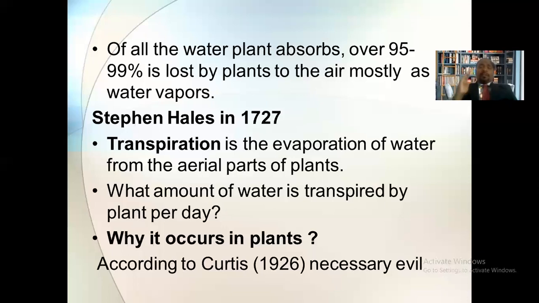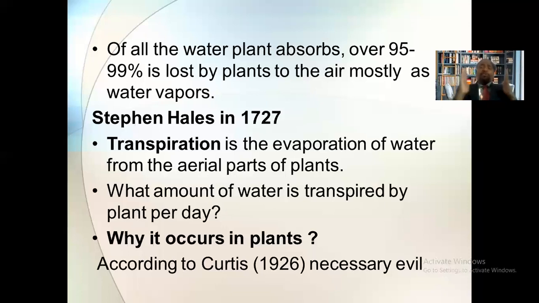Stephen Hales, in the year 1727, for the first time studied that the plant loses water in the form of water vapors, and that most of the water loss takes place through this type of loss. He proposed the term transpiration. According to him, transpiration is the process of evaporation of water from the aerial parts of the plants. So the plant absorbs the water with a lot of effort, and it loses the water by its aerial parts.